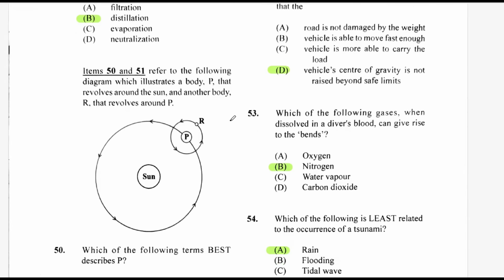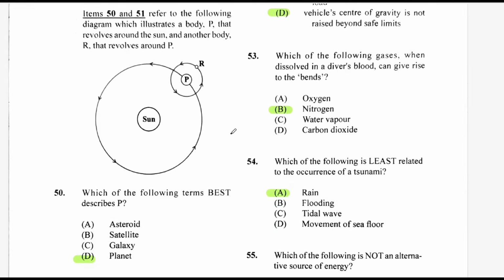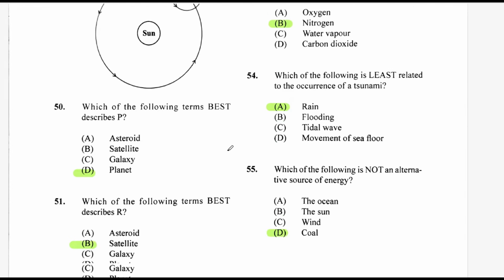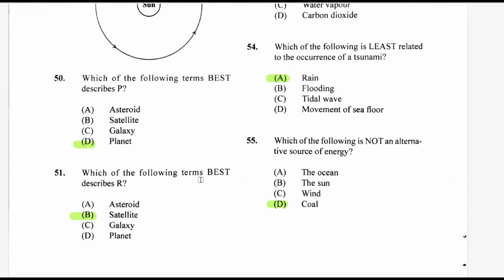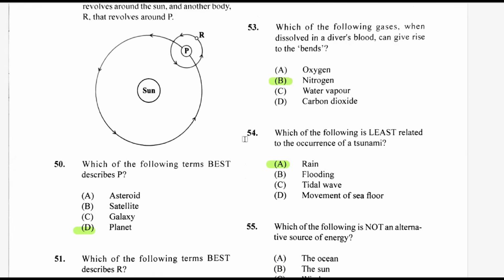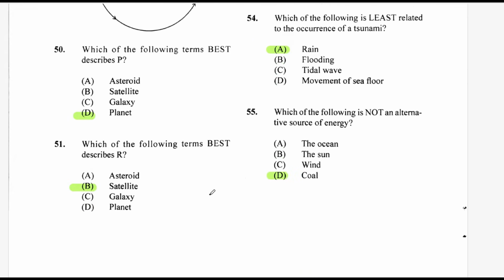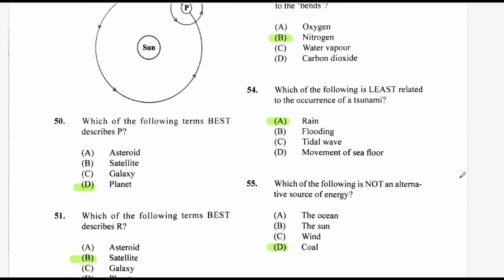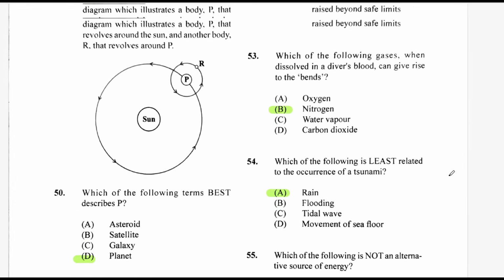Items 50 and 51 refer to the following diagram, which illustrates a body P that revolves around the sun, and another body R that revolves around P. Which of the following terms best describes P? P is a planet. They use P for planet. Which of the following terms best describes R? Asks question 51. And that would be something like a moon, which is a satellite. B is the answer for question 51.